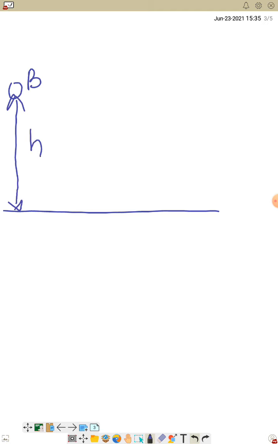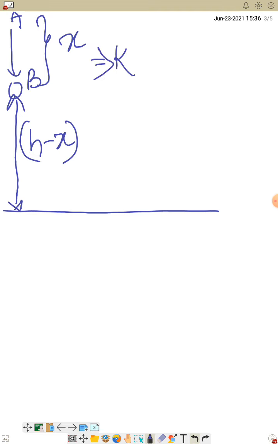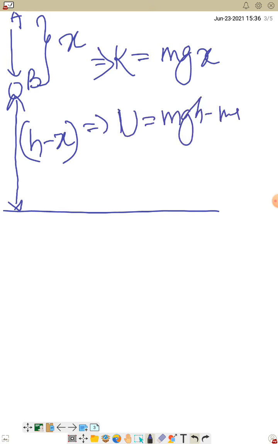Height was originally h, now it has already covered x, so the remaining height is h minus x, isn't it? Now it was at A, now it has reached B, the distance it has traveled is x. So from there I got kinetic energy as mgx. Now here I got potential energy U as mgh minus mgx.